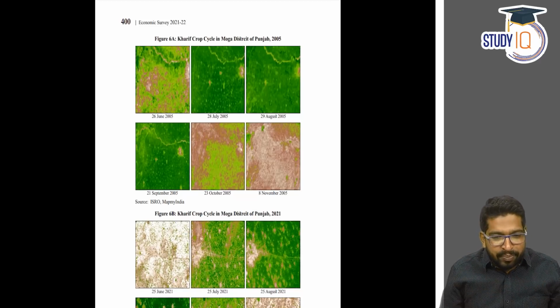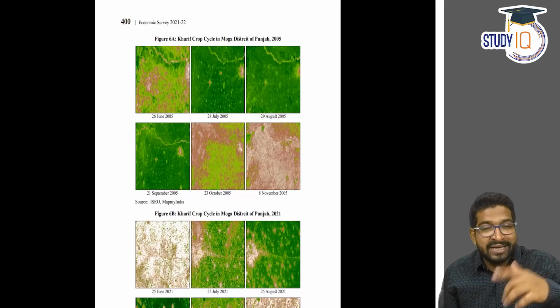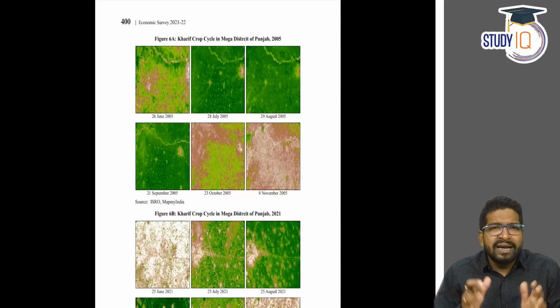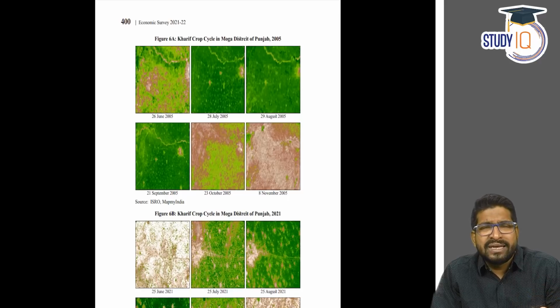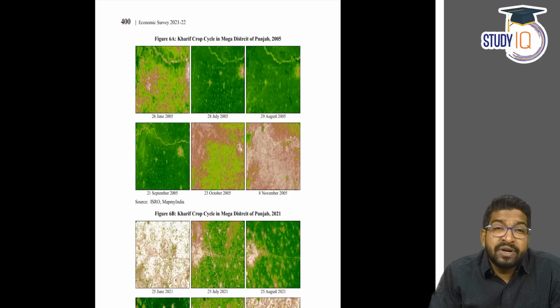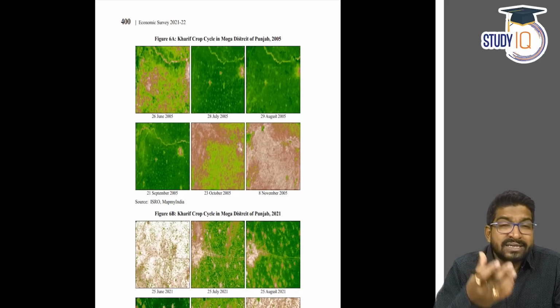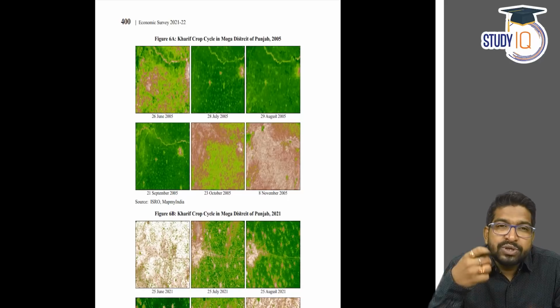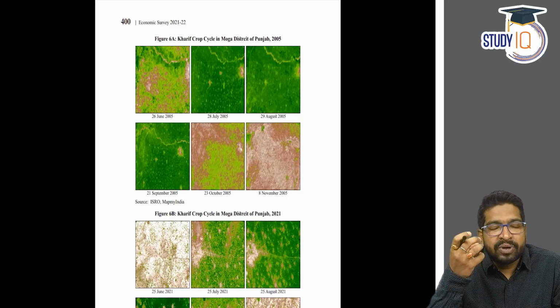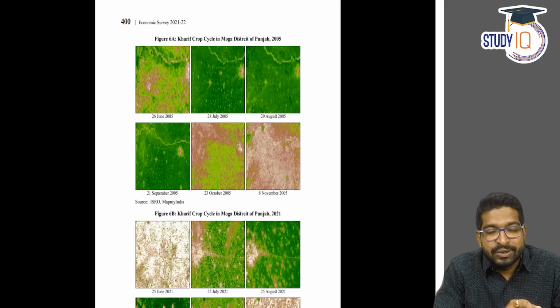Right, so I hope this session was helpful for you. That's the end of our session, and again, as I told you, it's a gigantic report, and you have to do a cost benefit analysis. A lot of data will also be seen here. The most important things have been covered in this, but if you're an aspirant for UPSC Civil Services, I would urge you to go through the report again. Just give a customary look at least, right? So that you pick out some data for prelims and for mains, because a lot of questions do come from the economic survey.